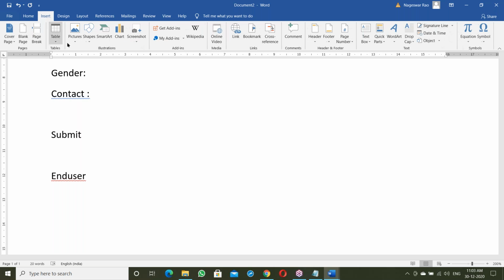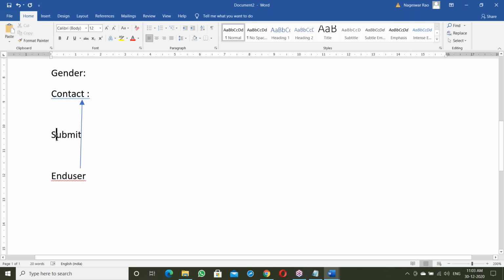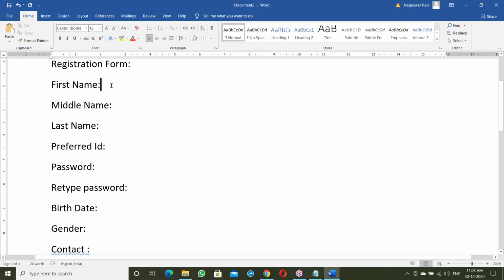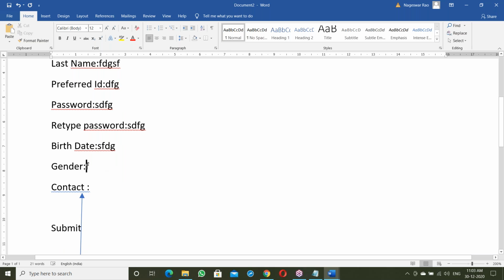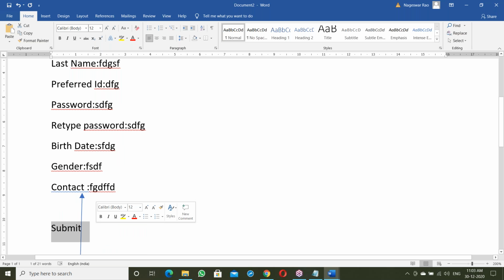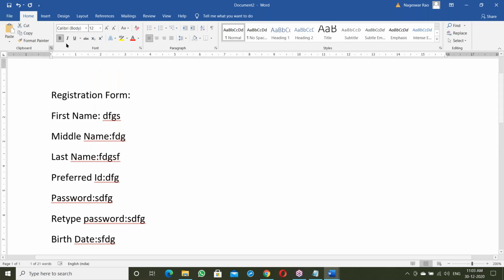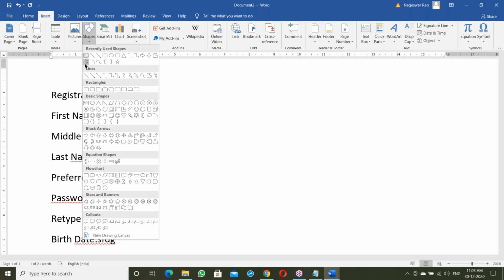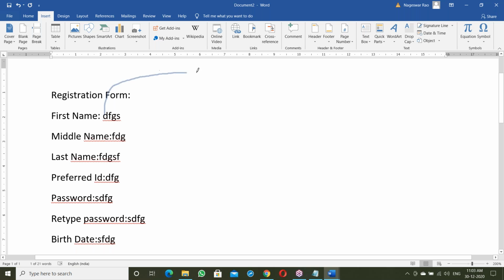So the end user will provide information. The end user will fill this form: first name, middle name, last name, preferred ID, password, retype password, birth date, gender, contact info. After filling all of this, submit. Once submitted, this data goes to some location.